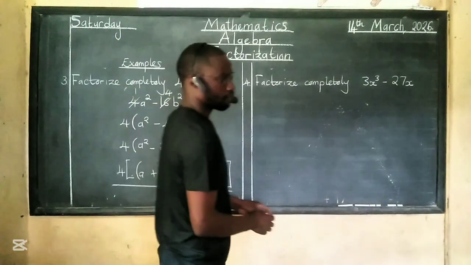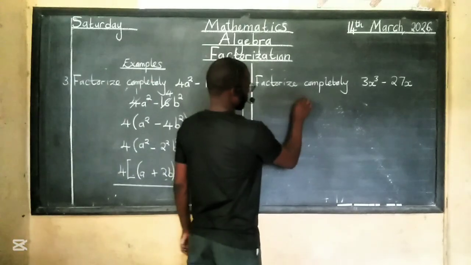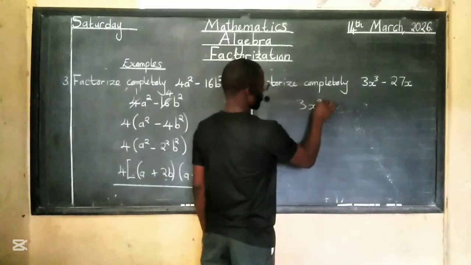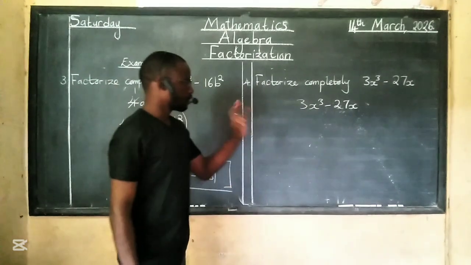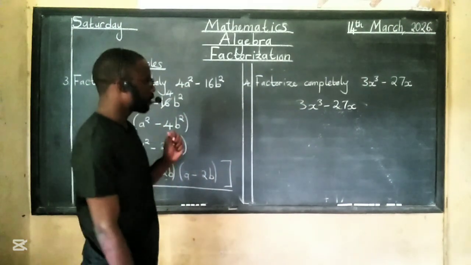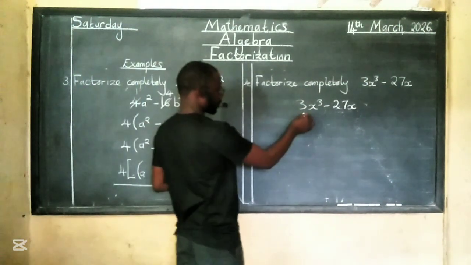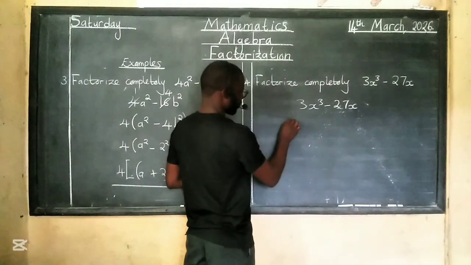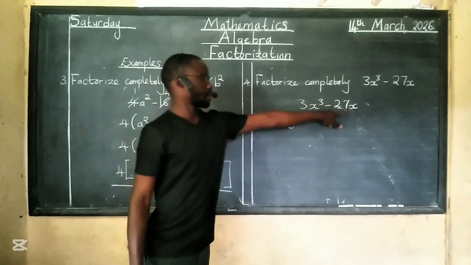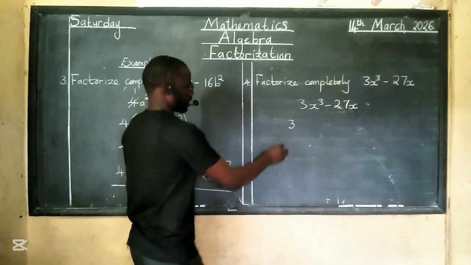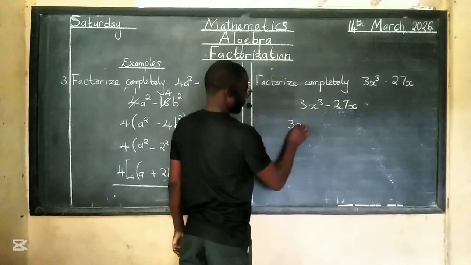Example 4. For this one, we have 3x to the power 3 minus 27x. So for this one, ask yourself what is common. For the numbers, 3 can go into 3 and 27, so I put 3 out here. And the letters, I have x to the power 3 and x. So there, x can go into both of them.